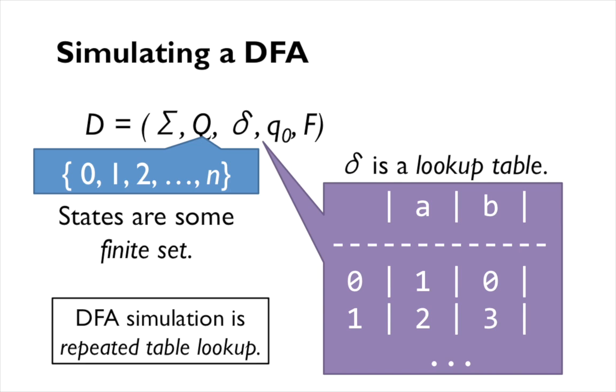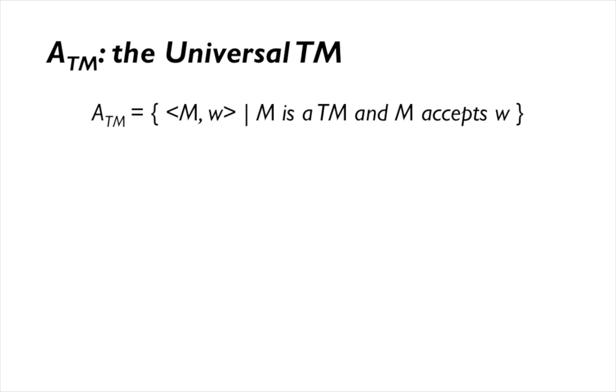However, there was one machine that was left out of that previous slide, and that's a Turing machine itself. Here's the definition of what's called the universal Turing machine. A_TM is the language of all pairs of Turing machines and inputs such that that Turing machine M actually accepts that input w.